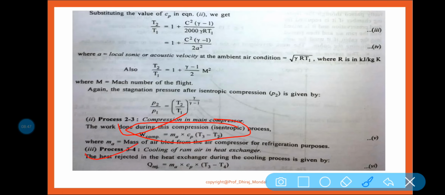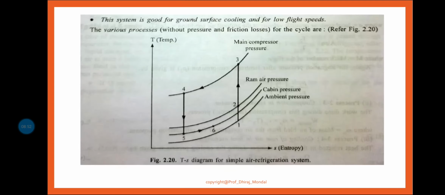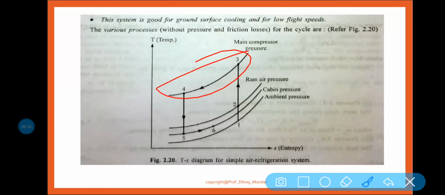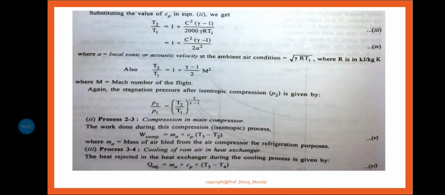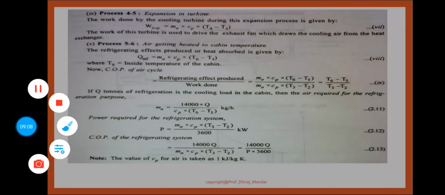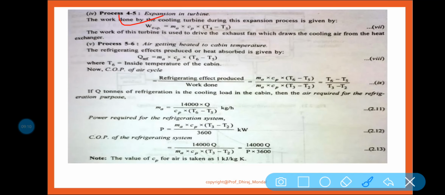Now 3 to 4 is what? 3 to 4 is the heat rejection in the heat exchanger. You can see here in the diagram, this is 3 to 4. Again m Cp delta T, so T3 minus T4 will be delta T. So m Cp (T3 minus T4) is the heat rejected. Okay. Next, 4 to 5 is your expansion. So what is the work done by the cooling turbine in the expansion process? m Cp delta T, where delta T means T4 minus T5, because this is your 4 and this is your 5.